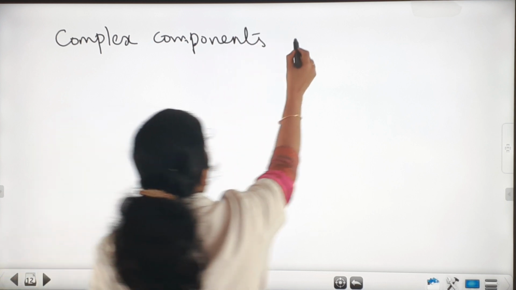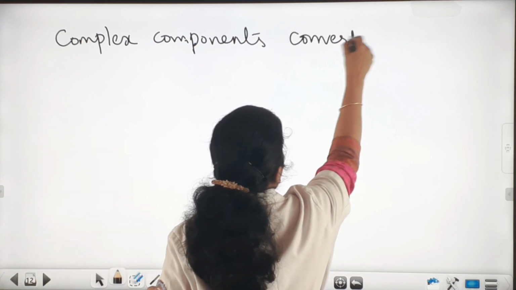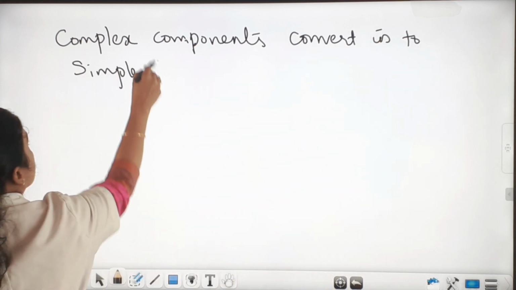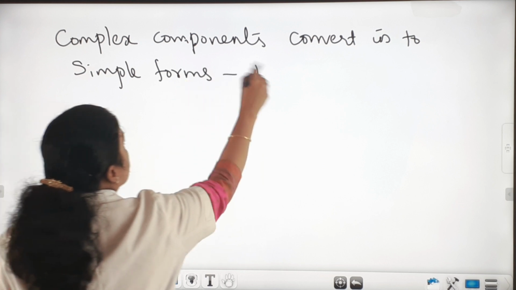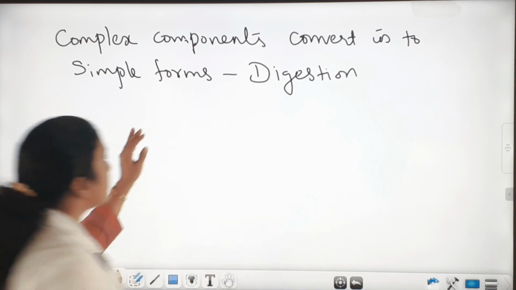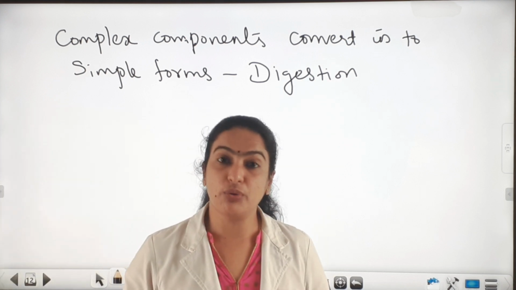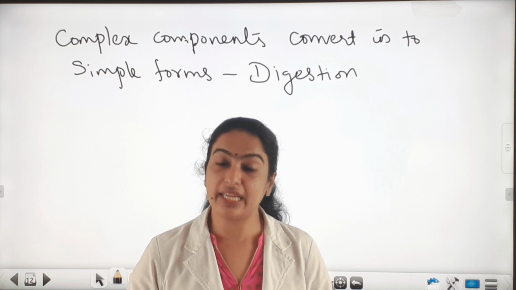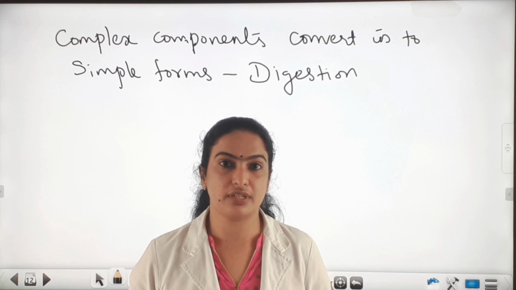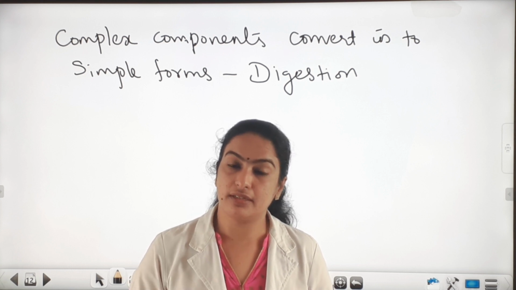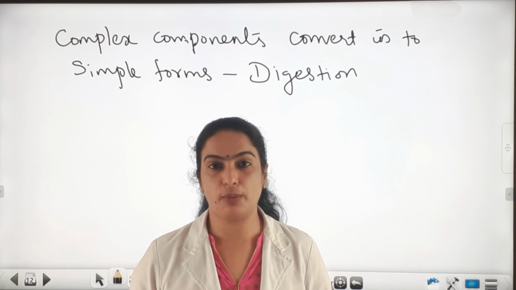After digestion only the body can utilize it to release the energy. So nutrition is the intaking and the utilization of food. For utilization, that complex food material needs to be converted into simpler forms, and that process is called digestion.